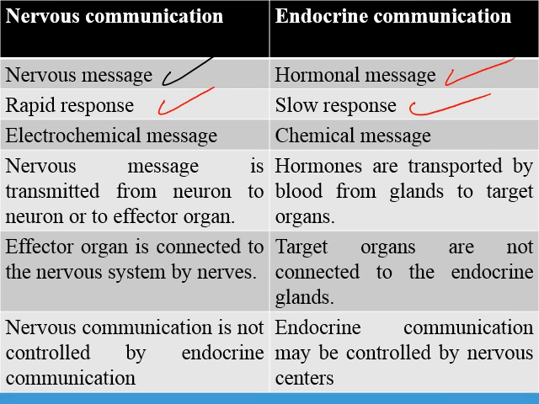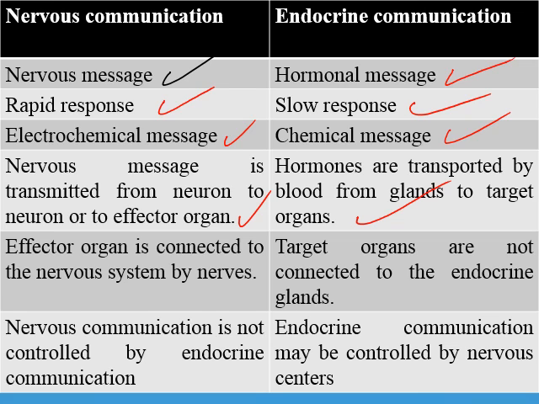Nervous communication is an electrochemical message, while endocrine communication is a chemical message through hormones, through chemical messengers.